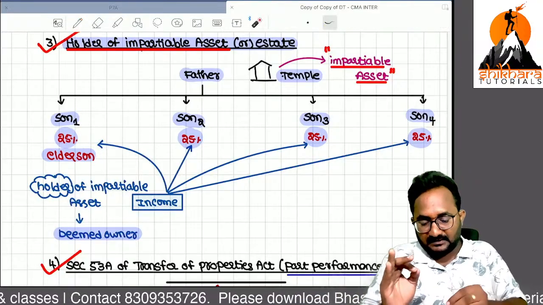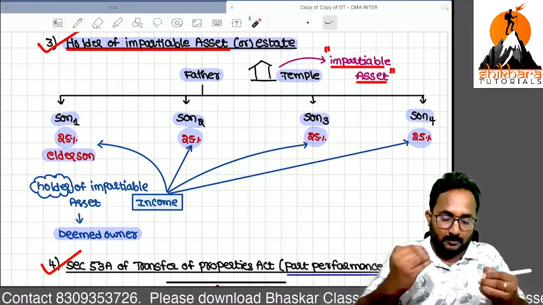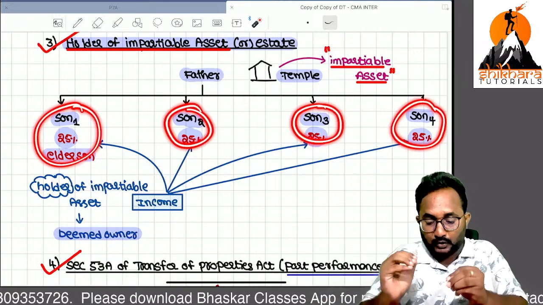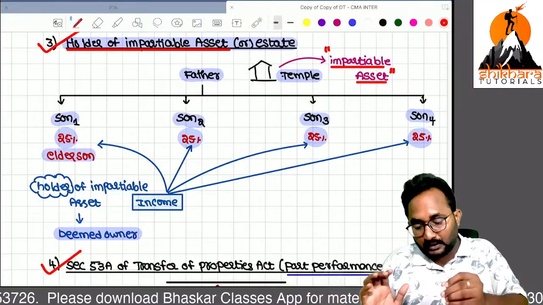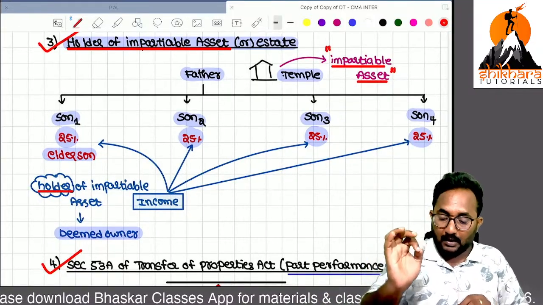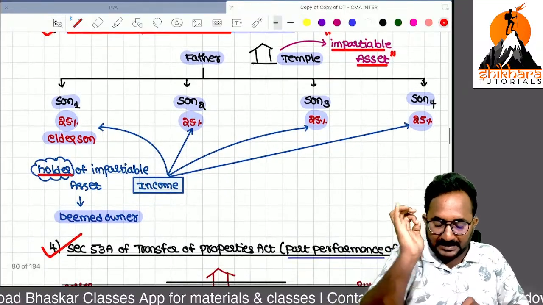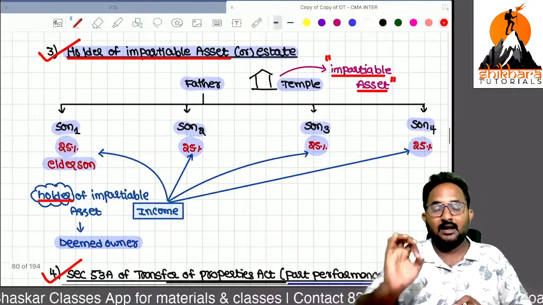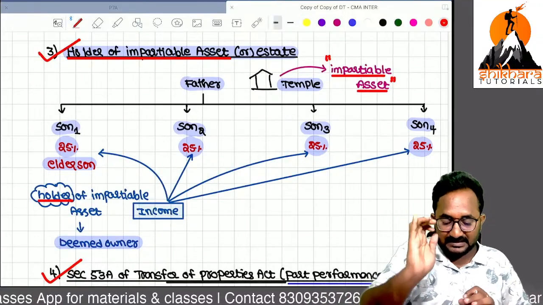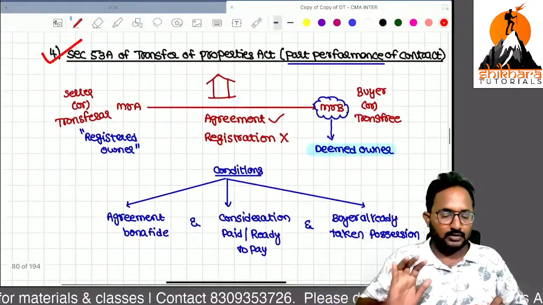If any income is there, they can distribute it to the other sons also. If any tax is paid, yes, he can recover the taxes from all. But for the government, the one responsible is the holder of that impartable estate, and that holder is required to pay the tax. That's why the holder of the impartable estate shall be treated as a deemed owner under Income Tax Act 1961, Section 27. Are you clear? Third one also. Now the fourth one.